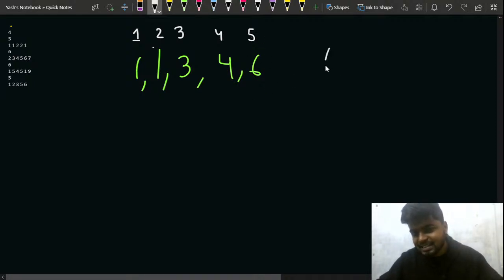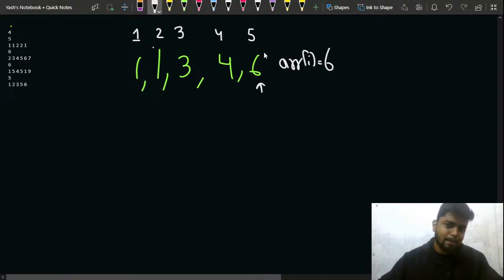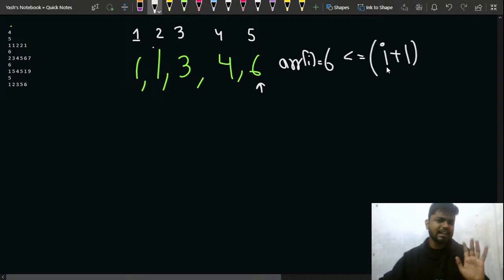But can I see that it is 6 if I get this granny, that is my current ARR of 5. If I start from the back and my current ARR of 5 is 6, can I say that the 6 grannies that I am having is lesser or equal to the current index, that is I plus 1? No, right? No, because 5 is not greater equal to 6.